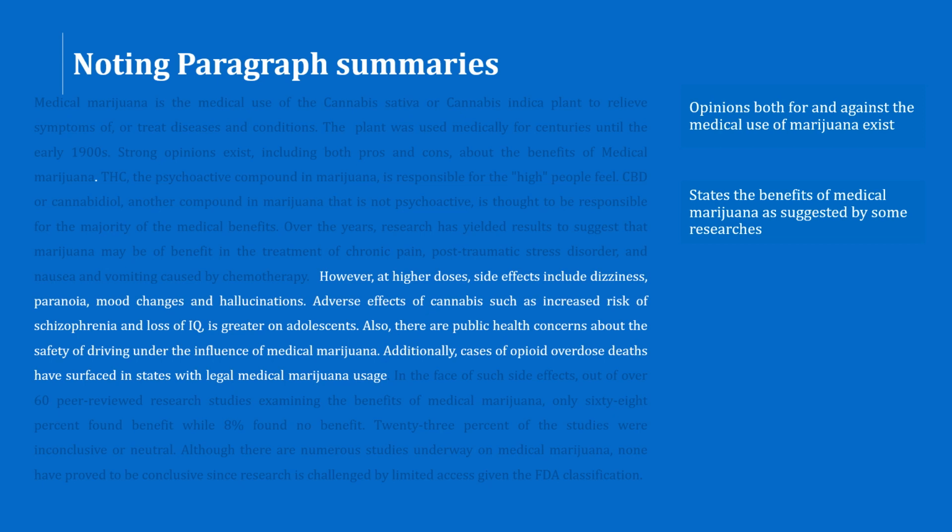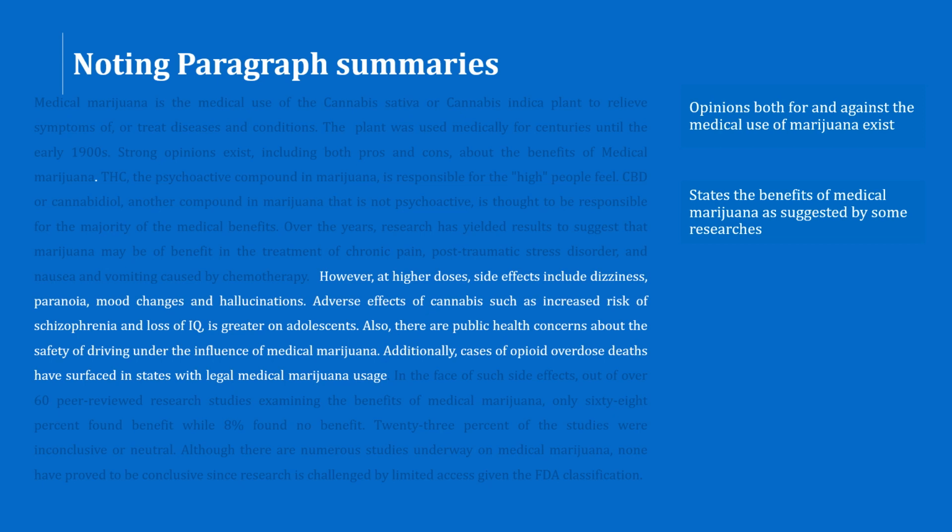Let's read on. Adverse effects of cannabis. So we know the author is continuing with the negative effects or the side effects of marijuana. Cannabis, remember, is the plant from which marijuana is extracted, so the author is still talking about marijuana. Adverse effects of cannabis, such as, so the author is giving examples of the adverse effects: increased risk of schizophrenia and loss of IQ. These two increased risks are greater in adolescents. So adolescents are at a greater risk of contracting schizophrenia or losing their IQ.